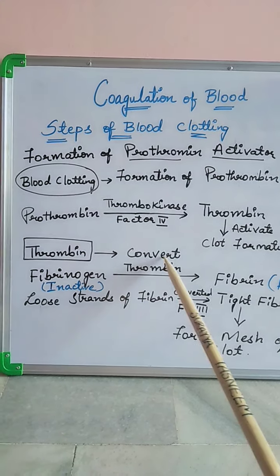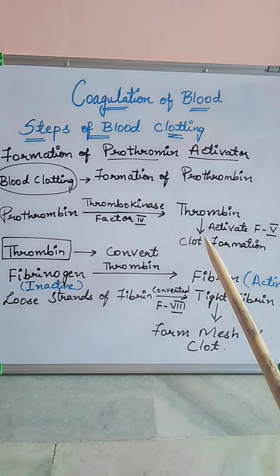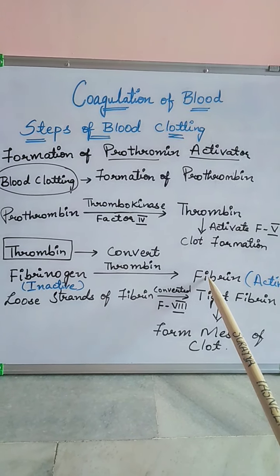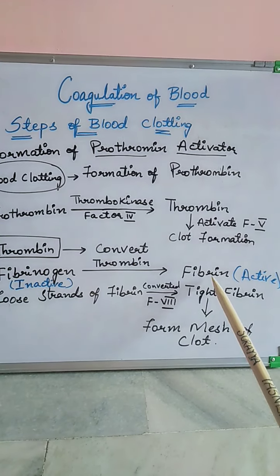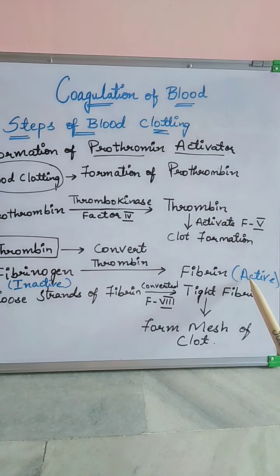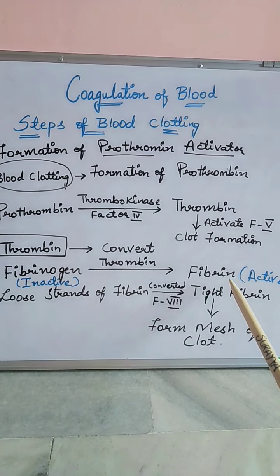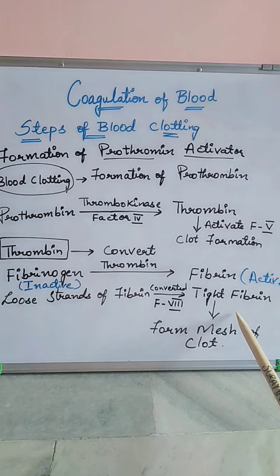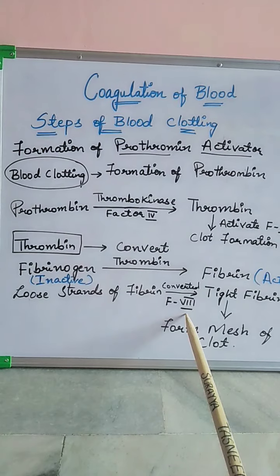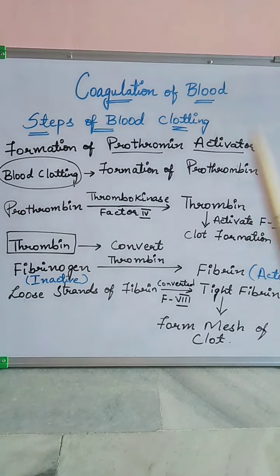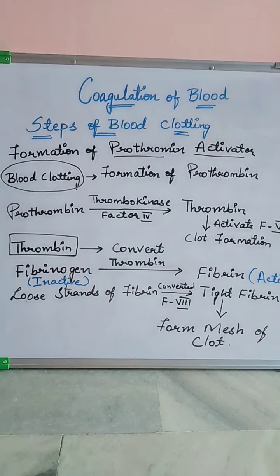The thrombin converts the inactive form of fibrinogen to the active form of fibrin. The fibrin which is formed is converted into tight fibrin to form a mesh of clot. In the presence of factor 8, as I have said, there is a cascade of reactions which leads to formation of the clot. Different factors, around 13 factors, are involved in the formation of the clot.